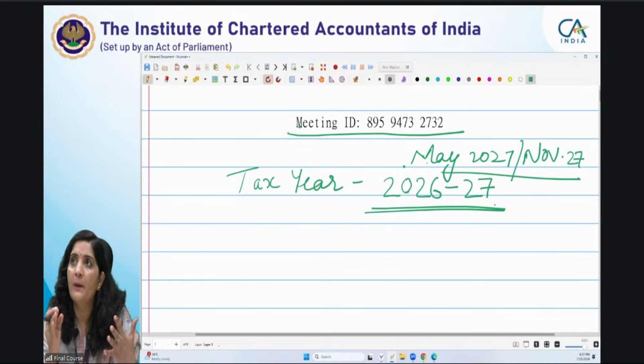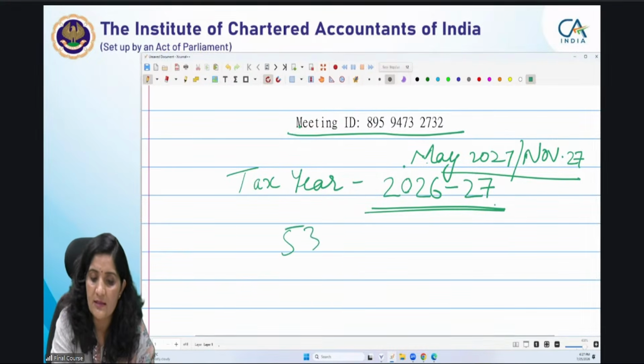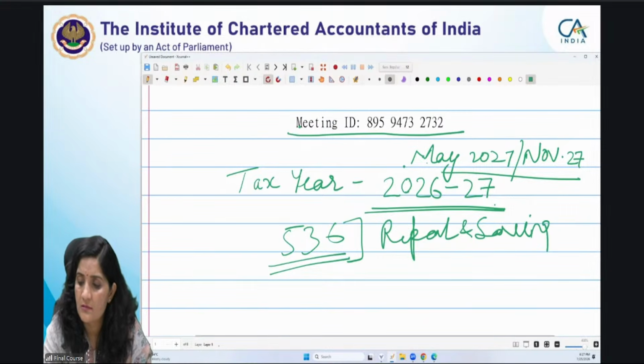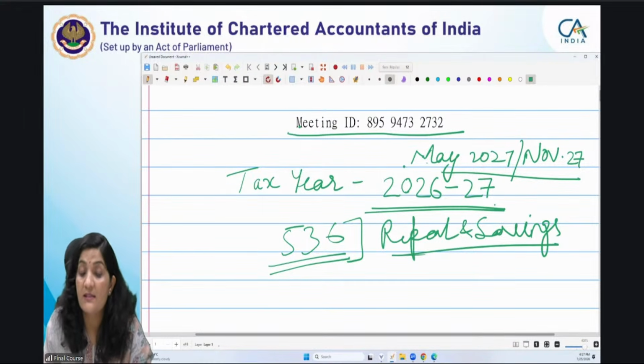To make them workable, there is a section, section 536. This is repeal and saving provisions. ठीक है? This is very, very important.